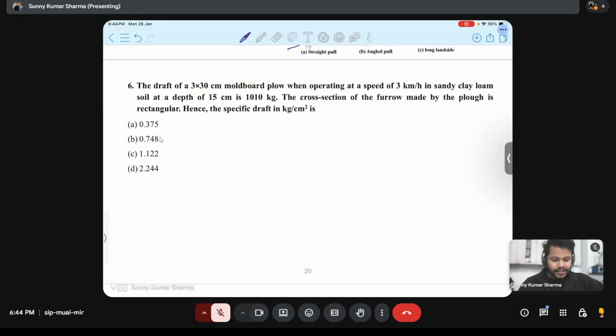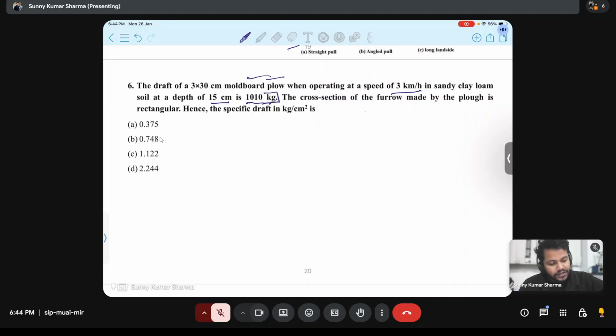This is a basic draft question. It's not related to moldboard, but yes, like moldboard plow, disc plow, draft is there everywhere. So the draft of a 3 into 30 centimeter moldboard plow when operating at a speed of 3 kilometer per hour in sandy clay loam soil at a depth of 15 centimeter is 1010. This is the draft acting.